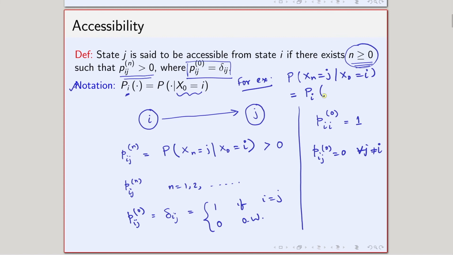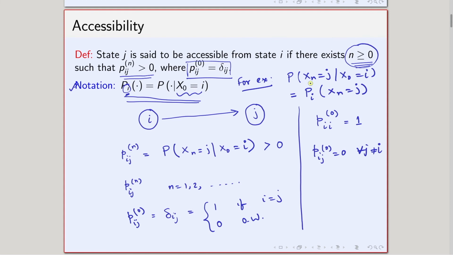That means starting from i, I will be in the state j after n steps. Okay. So, this particular notation I am going to use now onwards. This is nothing but to shorten the notation. Instead of writing the condition X_0 equals i, I will just write i as a subscript. That basically means that under the condition X_0 equals i, I am trying to see the probability of some event.